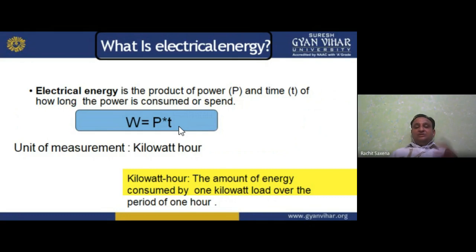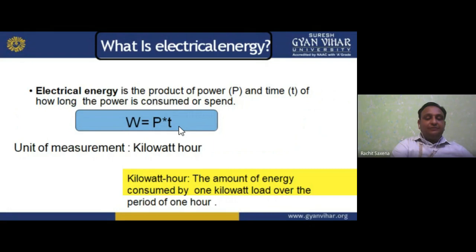That unit is equal to 1000 watt hour. One kilowatt hour is your 1 unit.